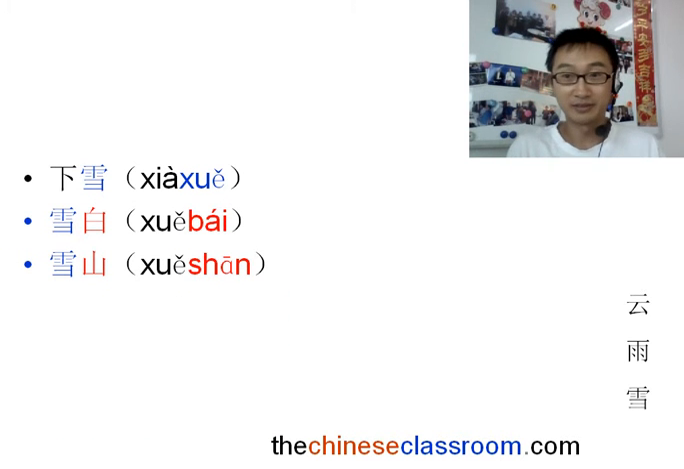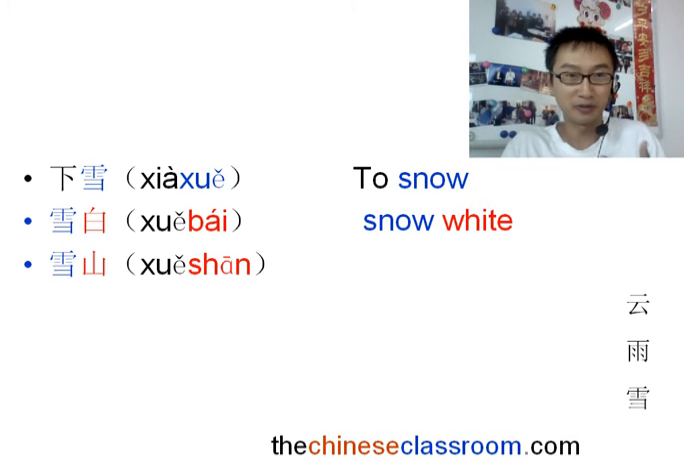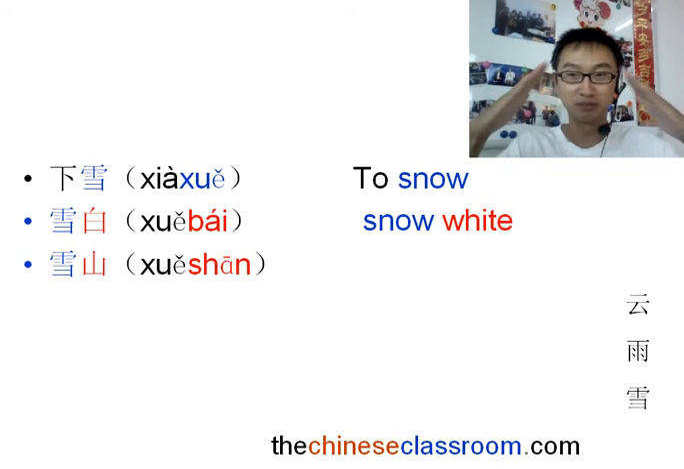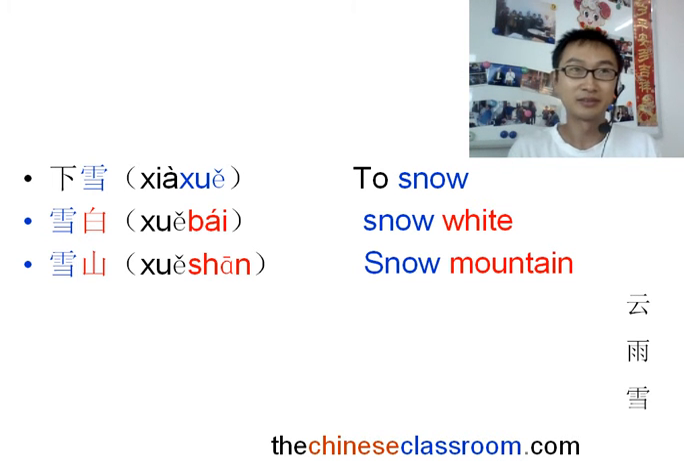Some words with snow. 下雪, again 下 is something goes down, to snow. 雪白, the snow white means very white, like snow. The 雪山, you know the character 山 means mountain. So 雪山 snow mountain is mountains with snow.